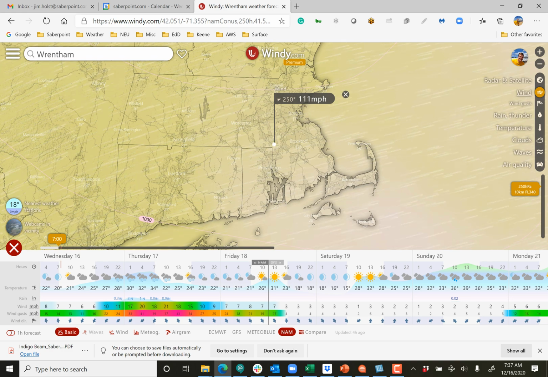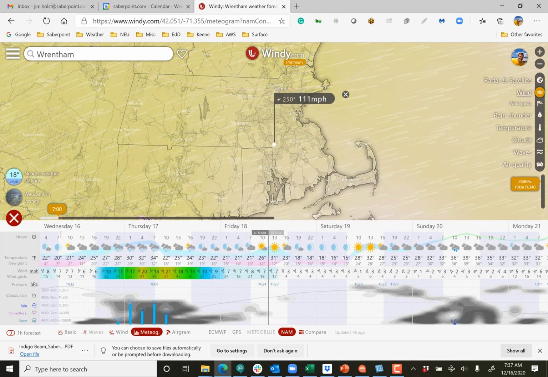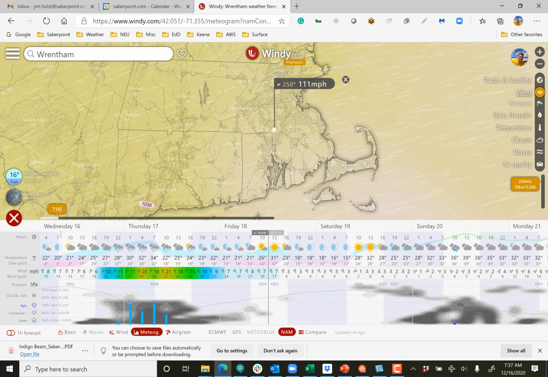So, here's a basic forecast. You also can get a deeper forecast by clicking on this thing called Meteogram. And if you click on this here, you can see on the left-hand side, here's temperature, dew point, wind, wind gusts. Some of this other stuff is more for people who are more in the science of meteorology than anything else. But you can see how the weather changes and what the weather is going to be. All right, that's a very quick look, and you can see what's going on here.